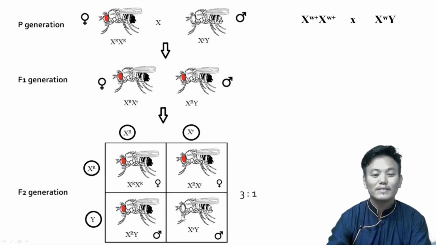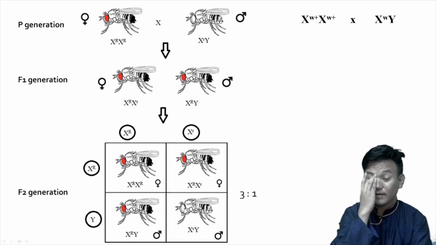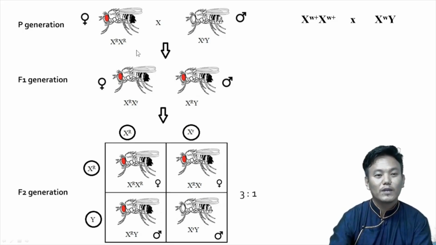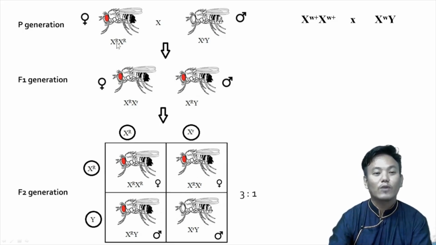So how did he explain that? He assumed that the genes for eye color were located on the X chromosomes. He also knew that females have two X chromosomes, and males have one X chromosome and one Y chromosome.